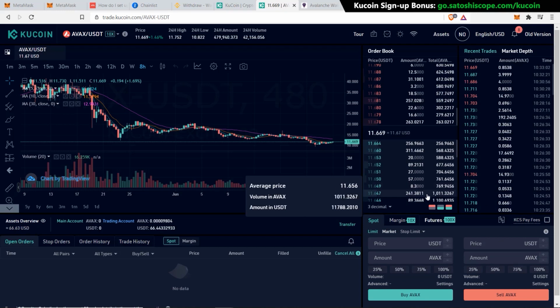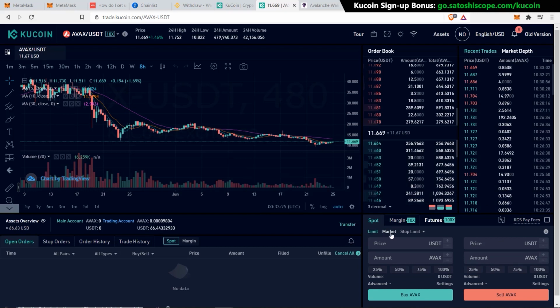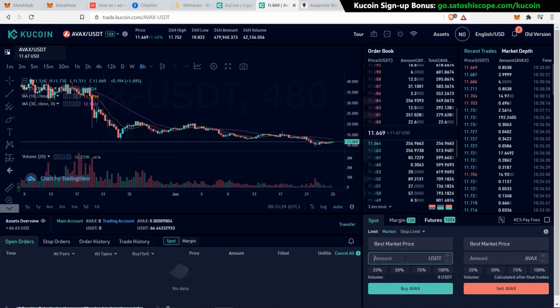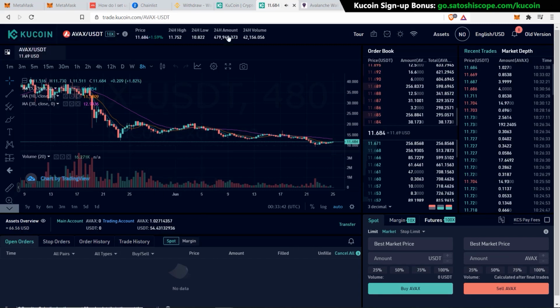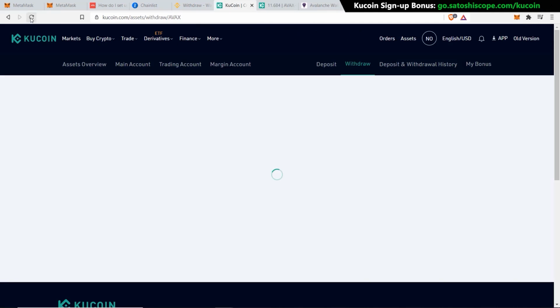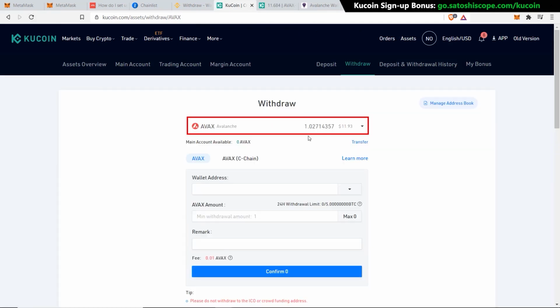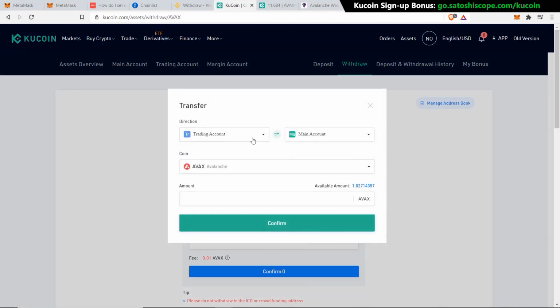So I want to roughly buy one AVAX, and I want to do this quickly, so I'm just going to go to the market order, and I'll just type in 12. That should give me just a little bit over one AVAX, and then click on buy AVAX. And that's it. I've successfully purchased my AVAX. So now we can go back to our withdrawal page, click on refresh, and now we can see there's 1.02 AVAX in my trading account. So I need to click transfer, send that to my main account so I'm able to withdraw it.